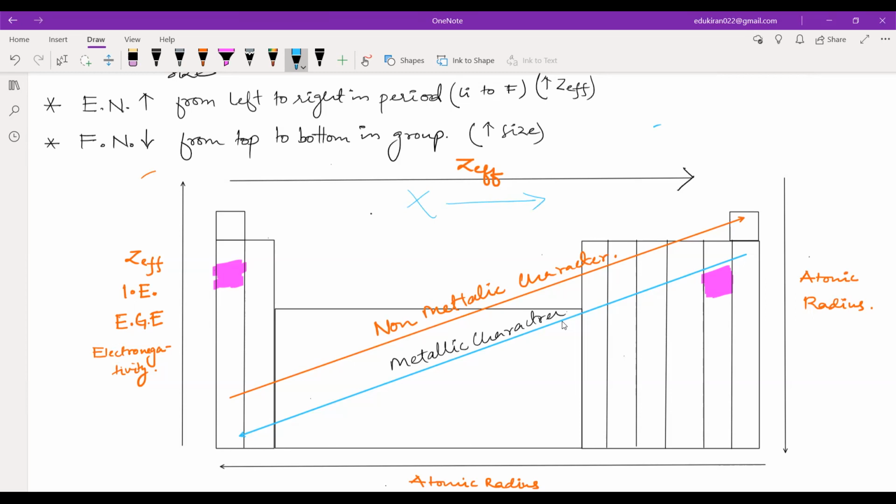Now, can you see that sodium is here and chlorine is here? So obviously they will have a very high difference in electronegativity, because it starts from here and ends here. These are at the extreme ends of the periodic table in terms of electronegativity, and hence the difference is very high. Did you get an idea why the electronegativity difference is high? Yes, understood.